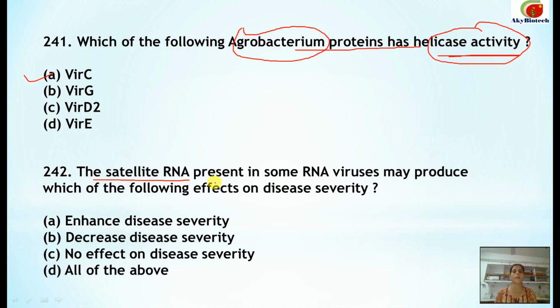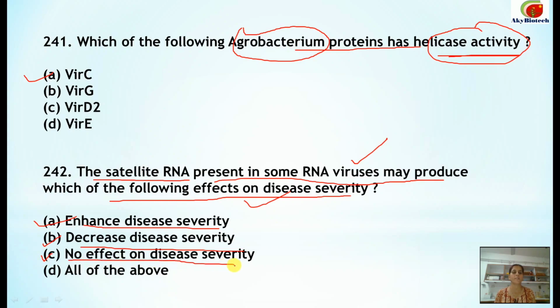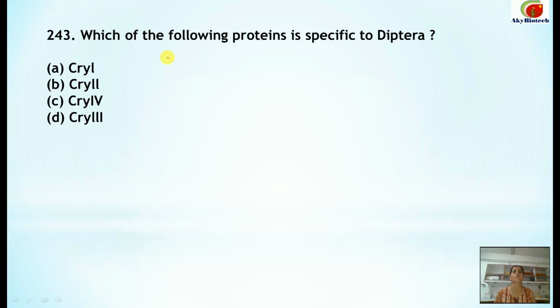The satellite RNA present in some RNA viruses may produce which of the following effects on disease severity? In case of RNA viruses, it produces effect on disease severity, that is, it enhances disease severity, correct option. It decreases disease severity, again a correct option. And no effect on disease severity, this is also correct. So, all of the above is the correct option. 243. Which of the following proteins is specific to Diptera? That is C, that is Cry4.